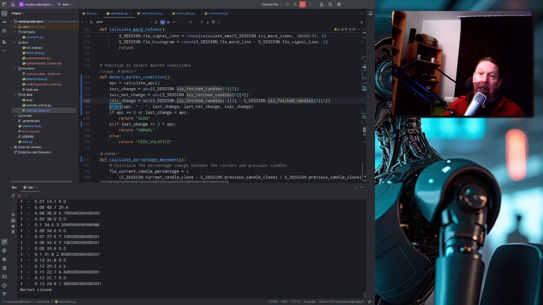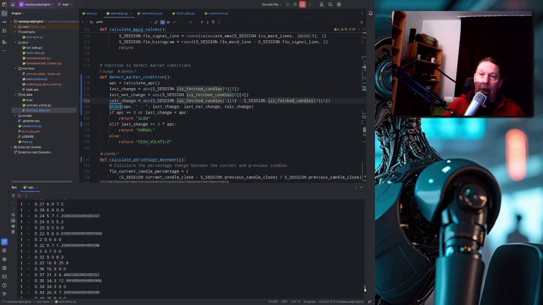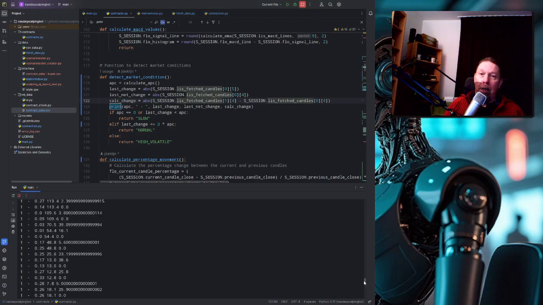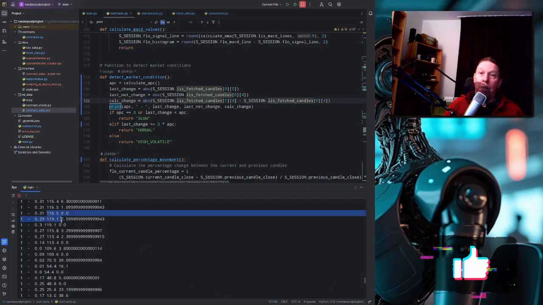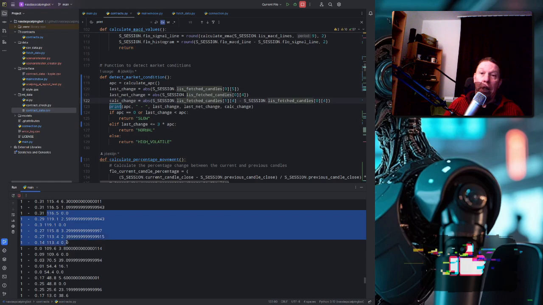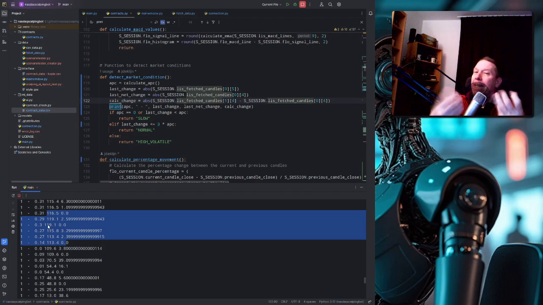And we see some numbers down here, and we saw some interesting numbers right up when we had numbers in 116, 119, 113, while the change was only 0.3 or 0.27, so something isn't right with those changes. The percentage change is not corresponding with the actual changes I see.